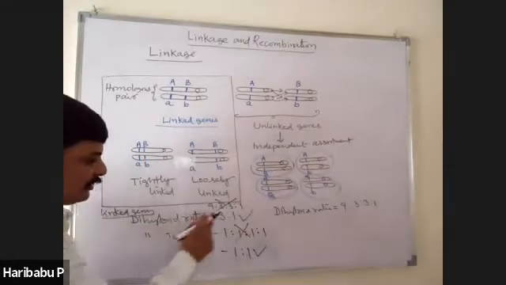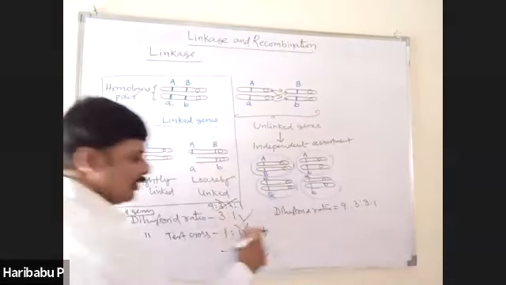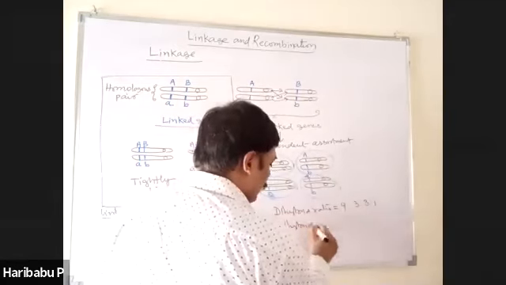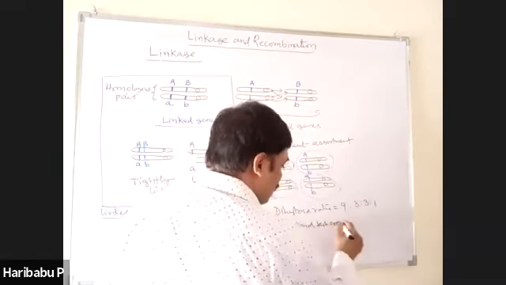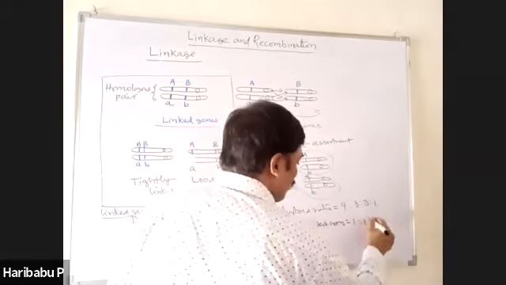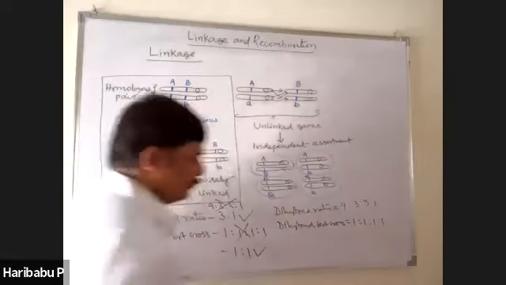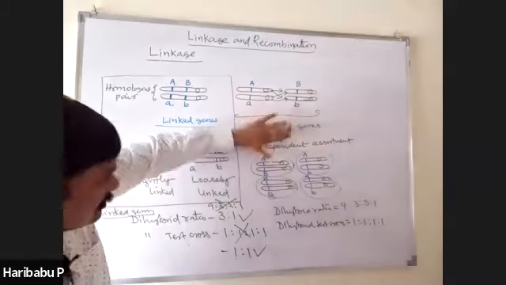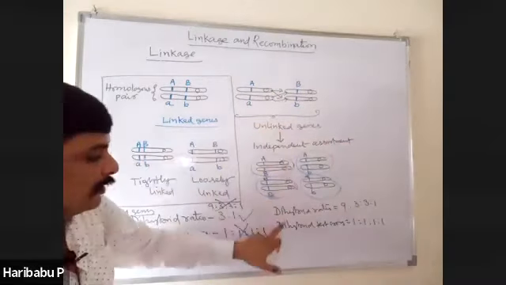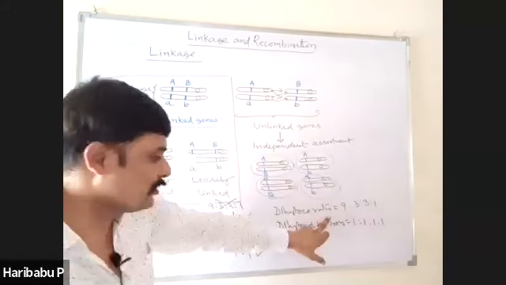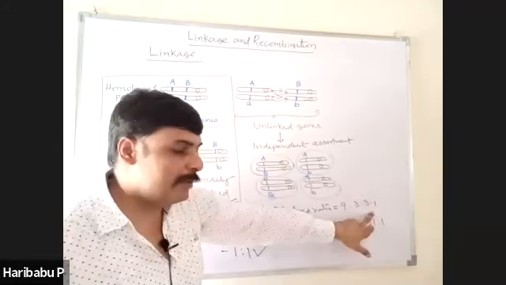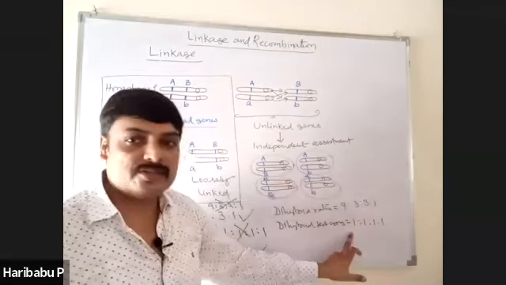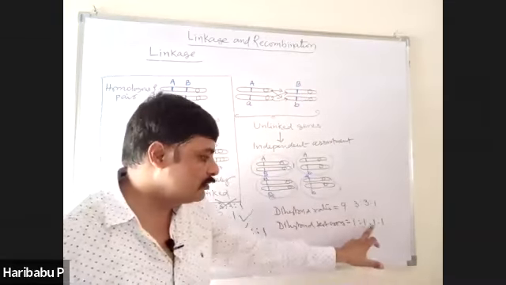Therefore, instead of this ratio is obtained. Similarly, the dihybrid test cross ratio is 1:1:1:1. So, if independent assortment is there, the same ratios: dihybrid phenotypic ratio 9:3:3:1, dihybrid test cross ratio 1:1:1:1.